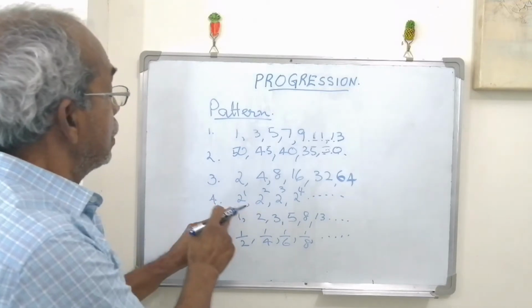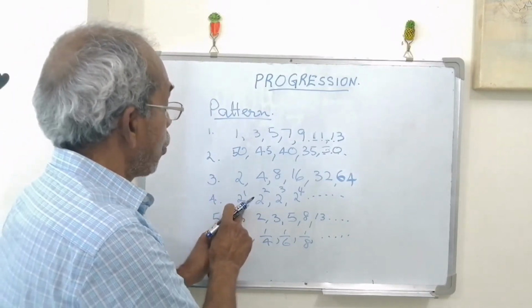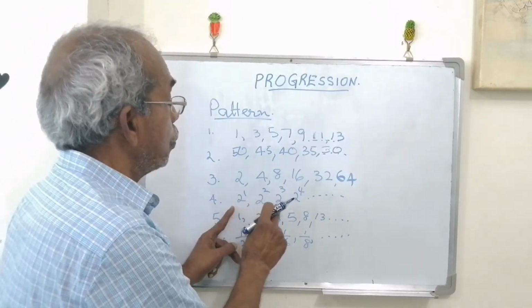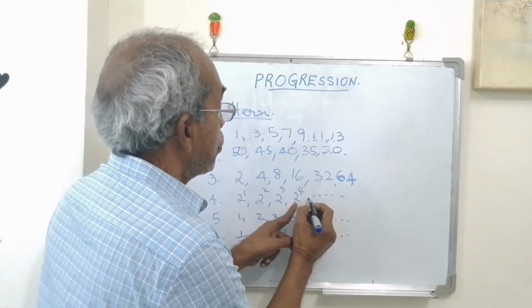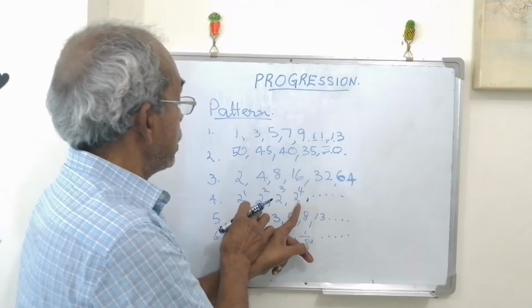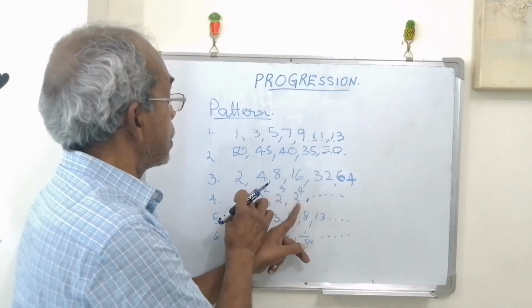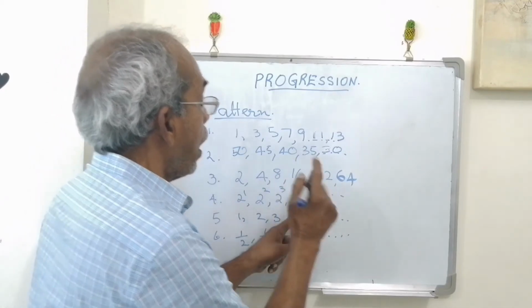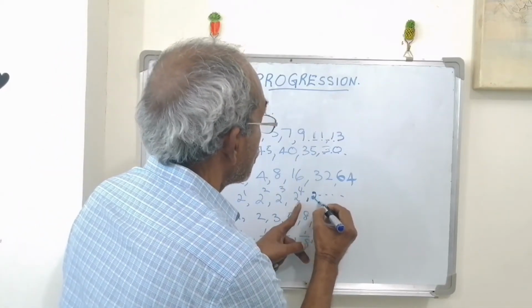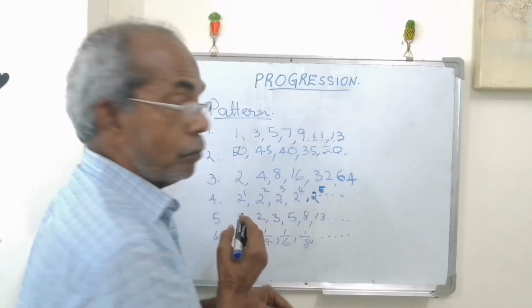In the fourth case, I have written 2 to the power of 1, 2 to the power of 2, 2 to the power of 3, 2 to the power of 4, and the next will be, here all the bases are 2 and the powers are 1, 2, 3, 4, so the next will be 2 to the power of 5.